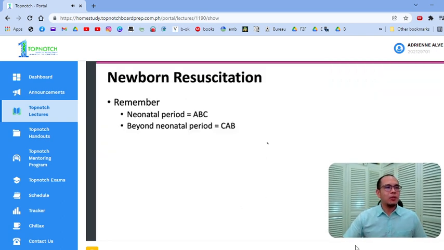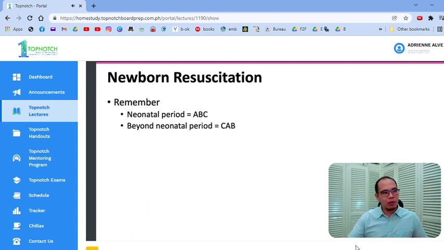Having said that APGAR is for assessment and that it should not dictate your steps for resuscitation, let us now discuss neonatal resuscitation. Very important. For those of you who have rotated in the NICU, who have experienced resuscitation, this will be very quick and easy to understand. For those who have not, or for those na nakalimutan, hopefully we can make this comprehensive, brief, and sana maalala niyo important points. So this is basically neonatal resuscitation 101.